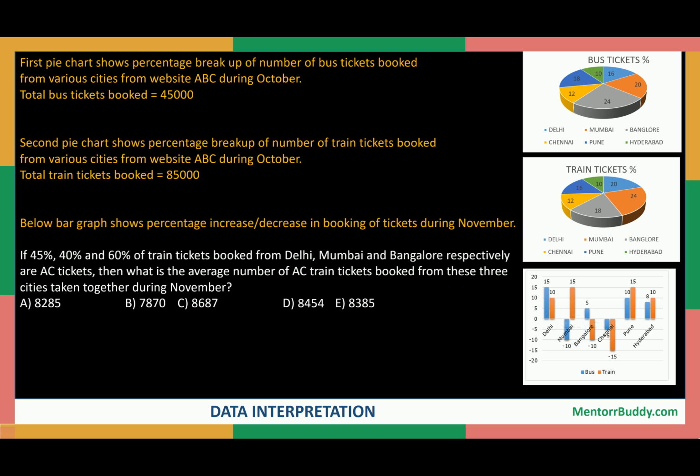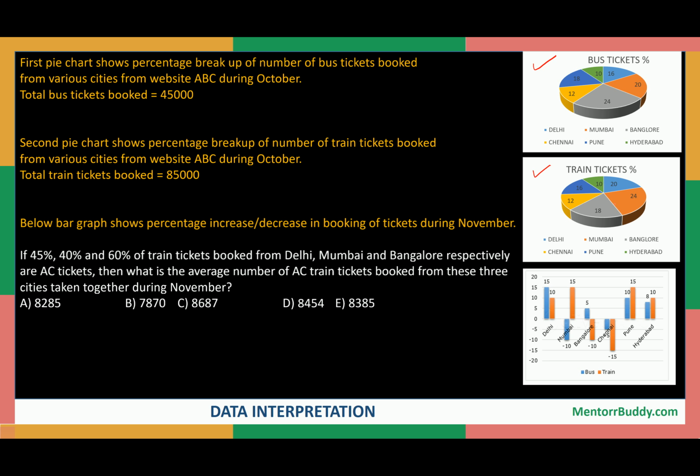So this first chart shows the number of bus tickets booked in terms of percentages, and the total number is given as 45,000 of the total tickets booked in bus. The second pie chart shows the percentage breakup of the number of train tickets booked from various cities from website ABC during October. So the second chart shows the number of train tickets booked in terms of percentage from various cities, and the total number is given as 85,000.